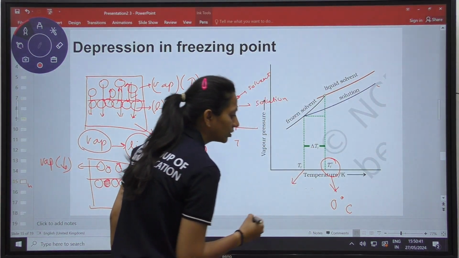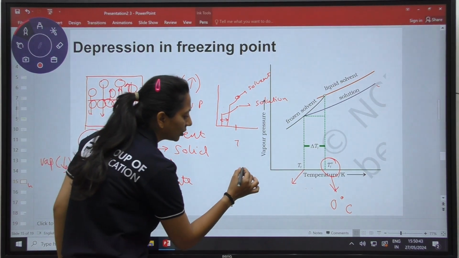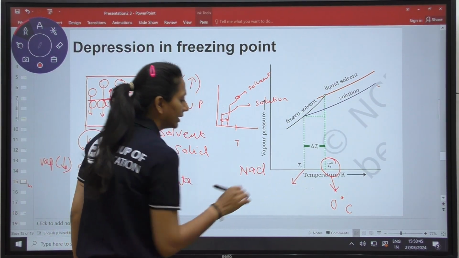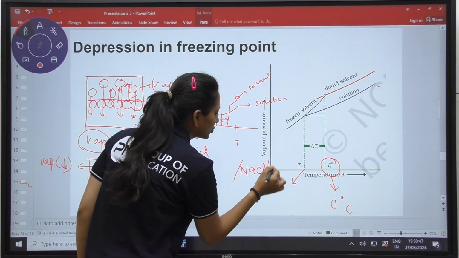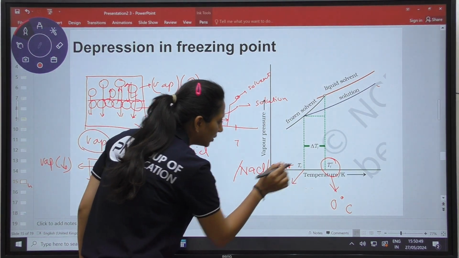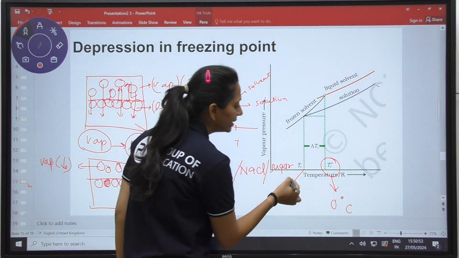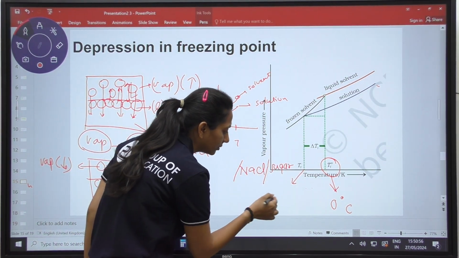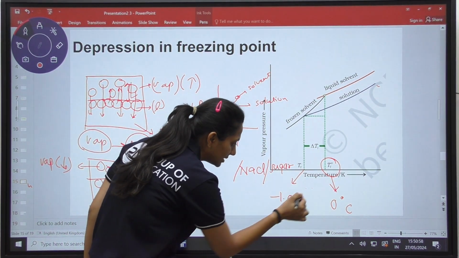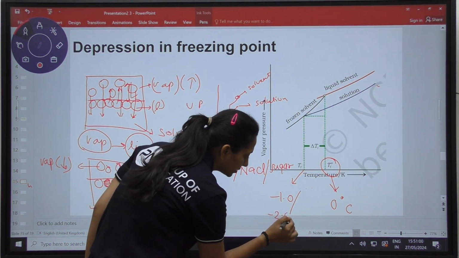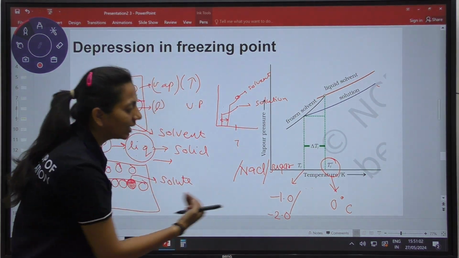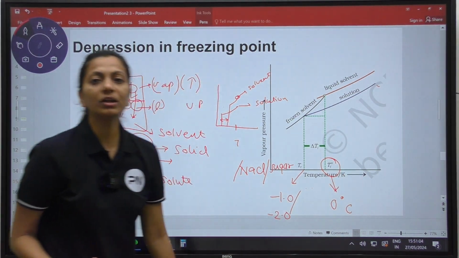Then after addition of any solute, suppose I add NaCl, salt, or a little sugar, or any other solute, what will happen? The freezing point is going to decrease. It will be minus 1.0, or it will be minus 2.0. It should be lesser as compared to the freezing point of the pure solvent.